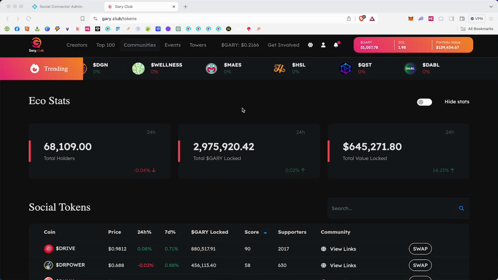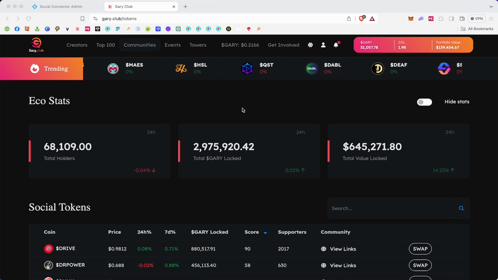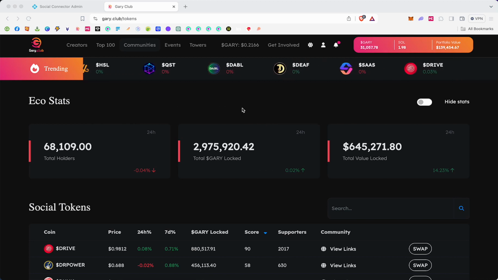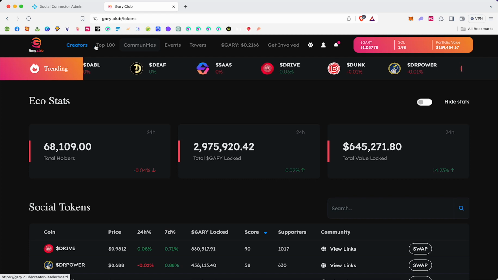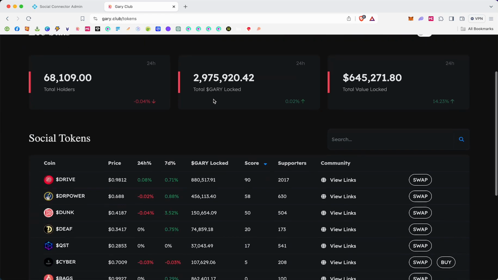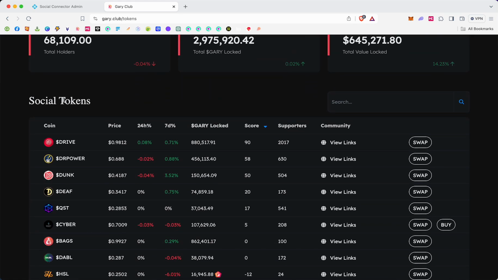All right, let's talk about communities at Gary Club. One of the ways that you could earn some rewards every day is by getting involved, active, and supporting some of the communities that are building as part of Gary Club. So in our navigation, right at the very top, we have communities. If you click on communities and it loads, you'll notice there's a bunch of social tokens.